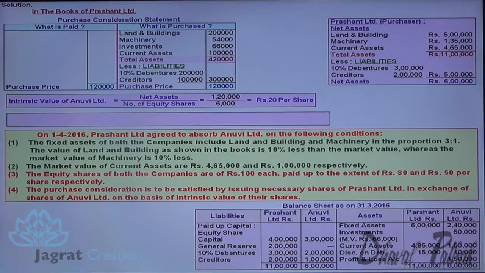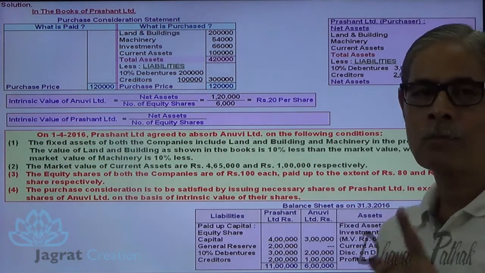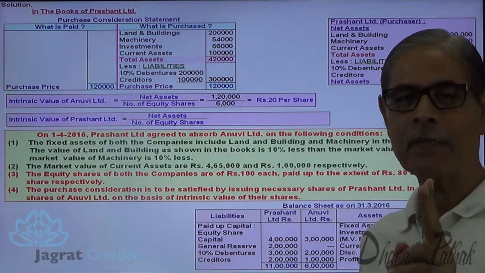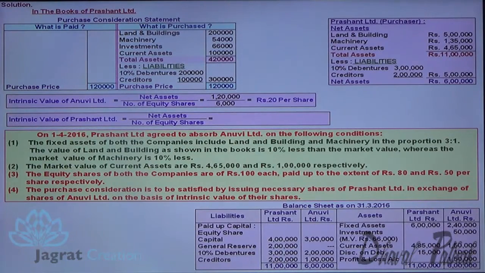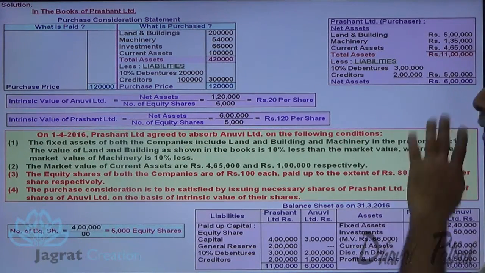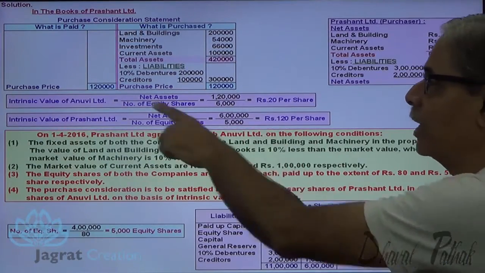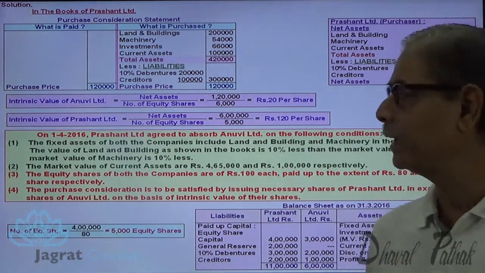Same way I want to work out the intrinsic value of Prashant Limited. 6 lakhs are the net assets divided by equity shares. Equity share capital is 4 lakhs. The face value of share is 100, but the paid up value per share is 80 rupees. So 4 lakhs divided by 80 gives the number of shares, 5,000. So 6 lakhs divided by 5,000 is 120 rupees. So the value of one share of Anuvi Limited is 20, and the value of one share of Prashant Limited is 120.